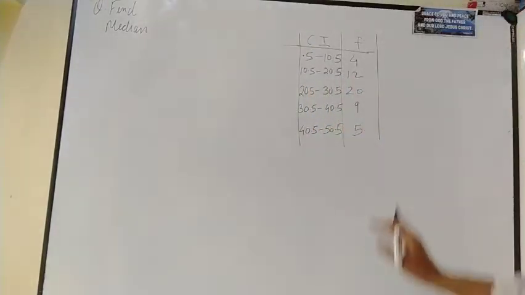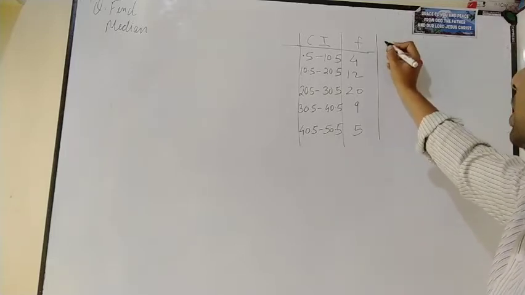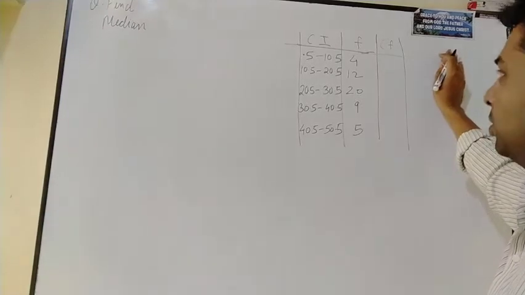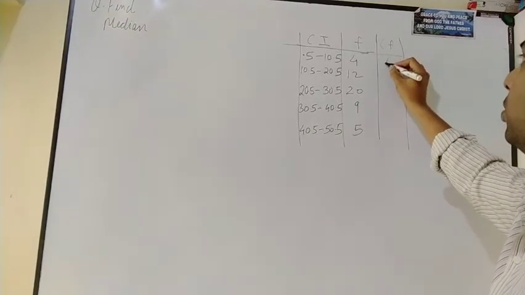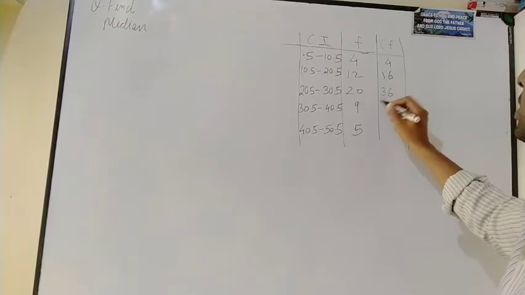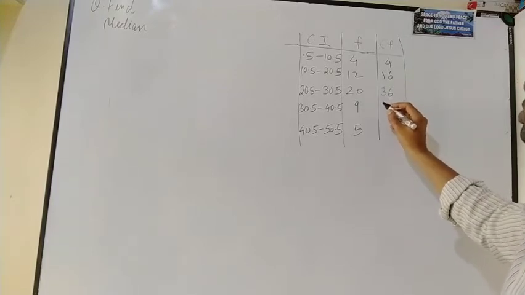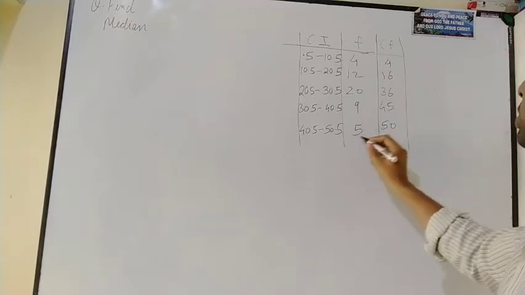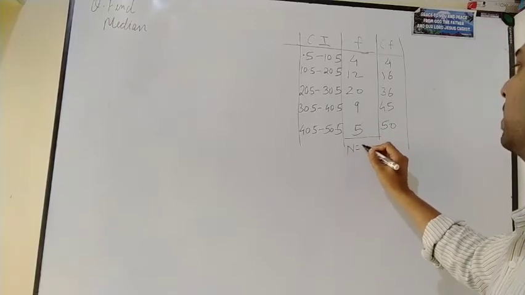Now what do we do? How to calculate this? See, we'll have to calculate the cumulative frequency first, CF. So it is going to be 4. This is going to be 16. Then it is going to be 36. Then 36 and 9 is going to be 45, and 45 plus 5 is going to be 50. So the total of this will also be 50.